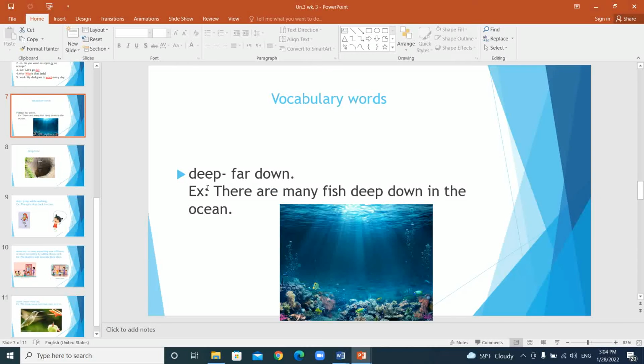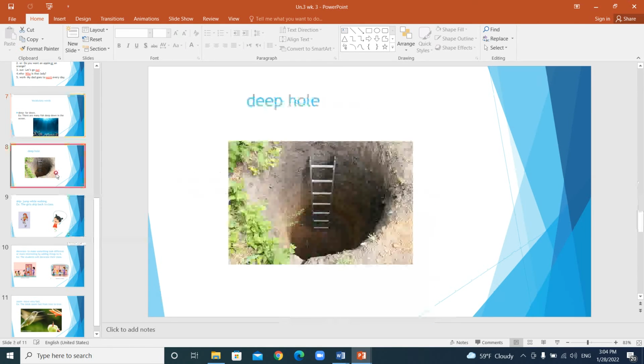Okay? Here we have the word deep. Deep means all the way down, like a deep hole, like a deep pit, deep into the water. There are many fish deep down in the ocean. It means all the way down, far down. Okay, here is a deep hole.